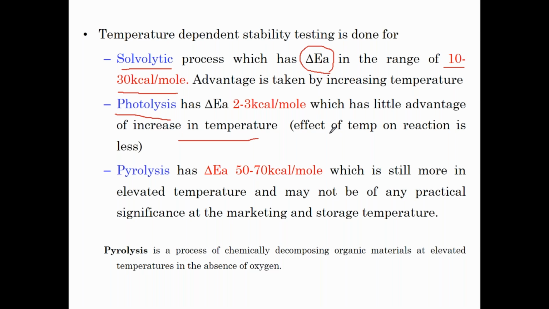An obvious change may not be visible because of the delta. The delta E value for this reaction is in the range of 2 to 3 kilocalories per mole, so you don't find much advantage with this kind of reaction rate. The last one is pyrolysis, which is not possible to consider at all, whose delta value is 50 to 70 kilocalories. To get this value, quite a high temperature has to be used.